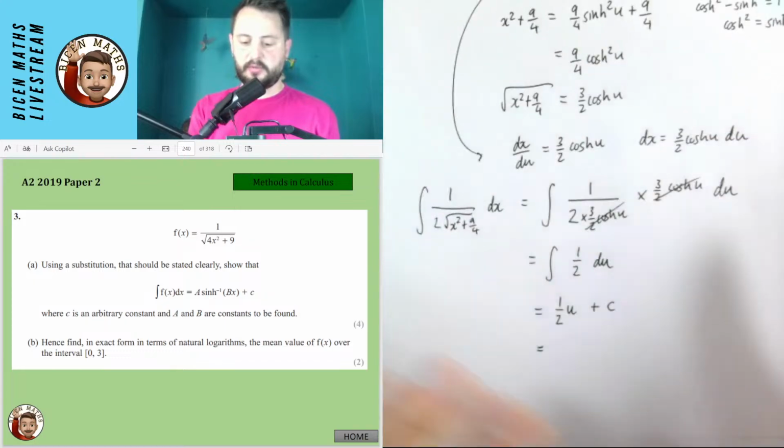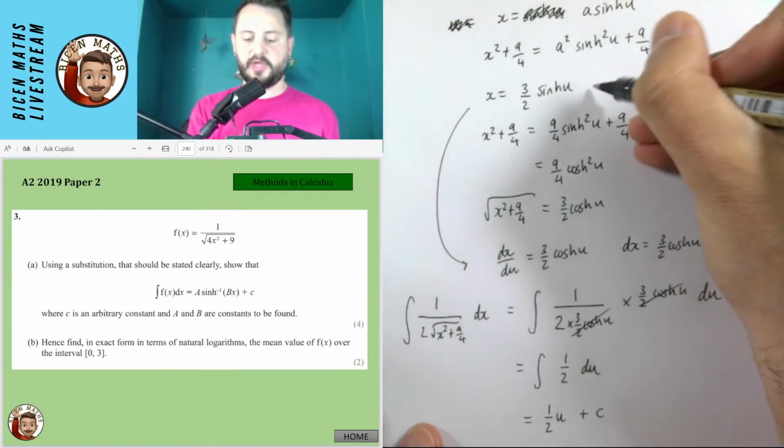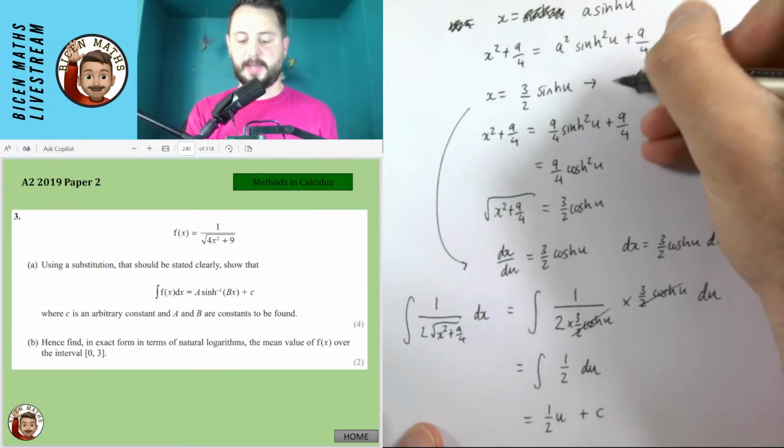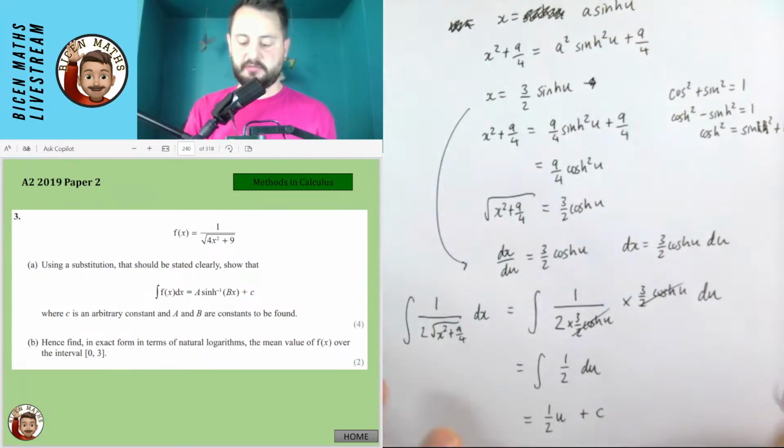My u, well, let's just quickly rearrange what that is for u. My page is getting very messy. So this would be, let's actually rearrange it over here.